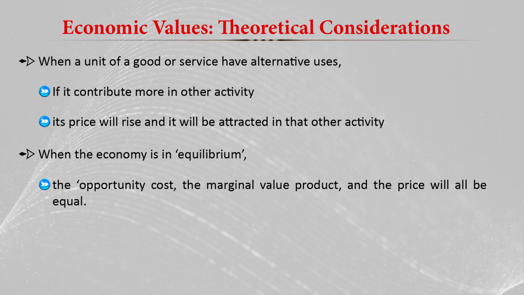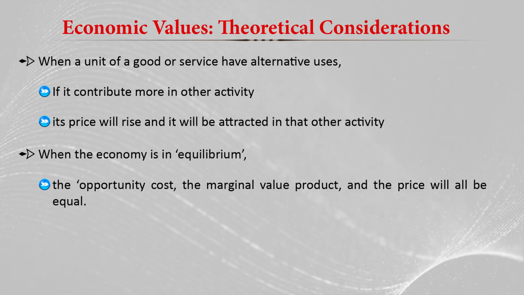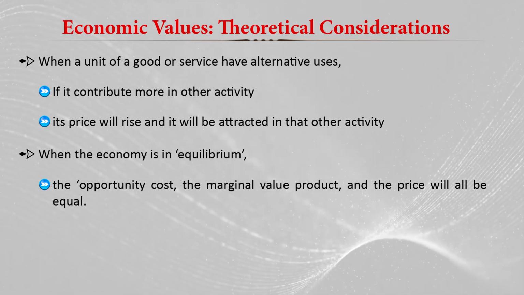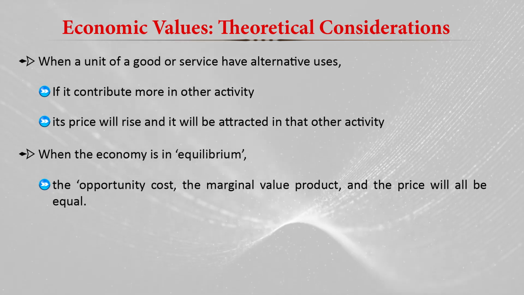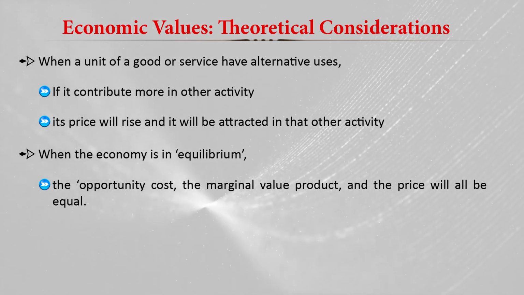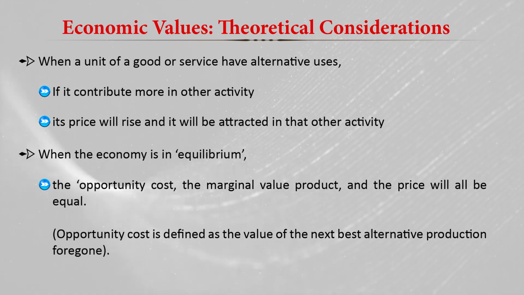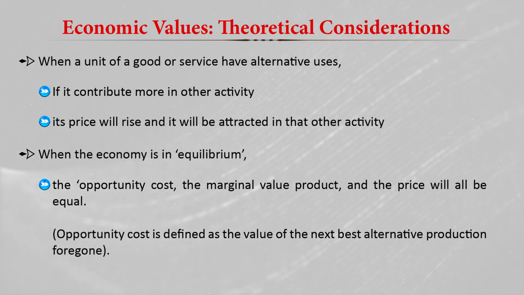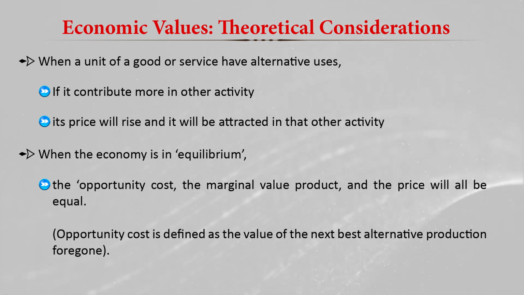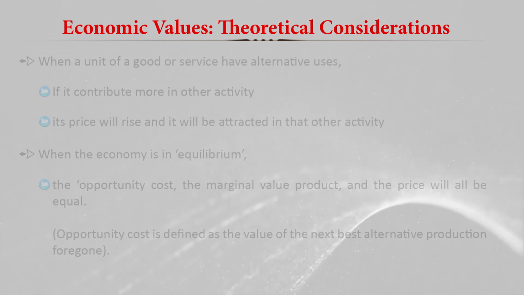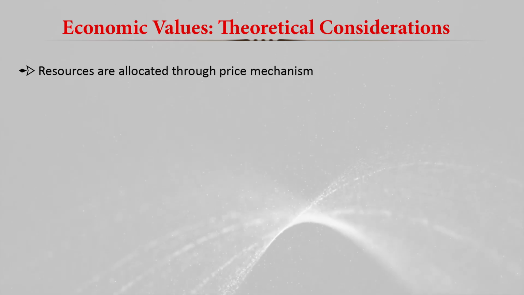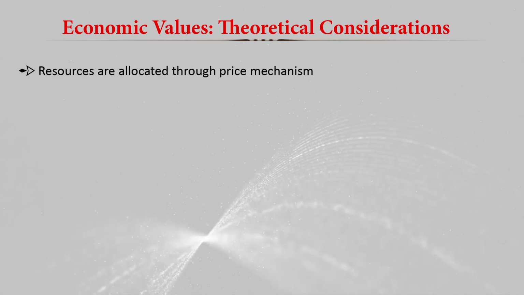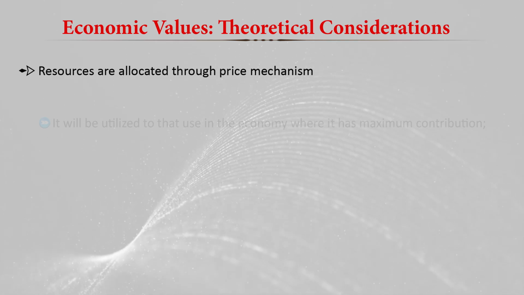So in the perfect market, in the equilibrium condition, the opportunity cost, the marginal value product, and the price will be the same. Here we can define the opportunity cost basically as the value of the next best alternative in that production for corn. So in basic economic analysis, resources are allocated through the price mechanism, and they will be utilized